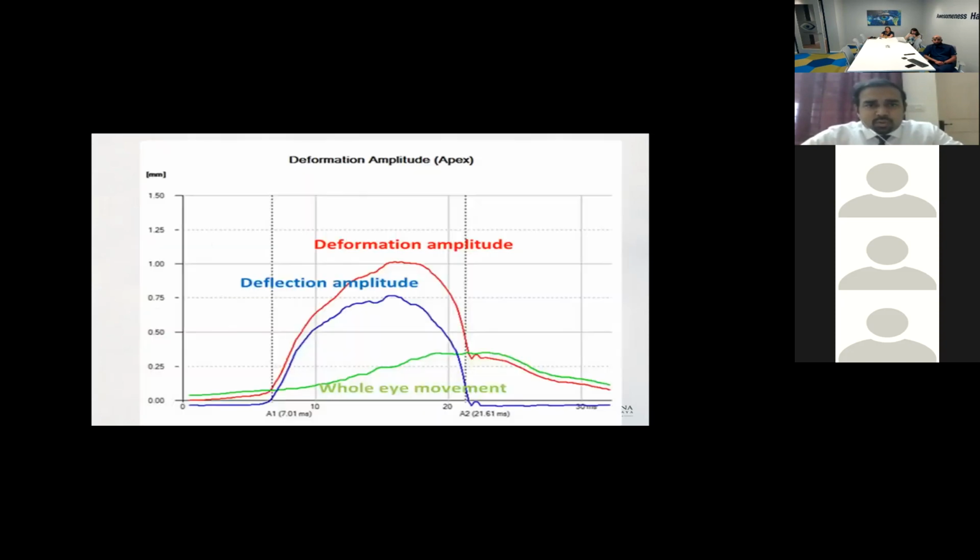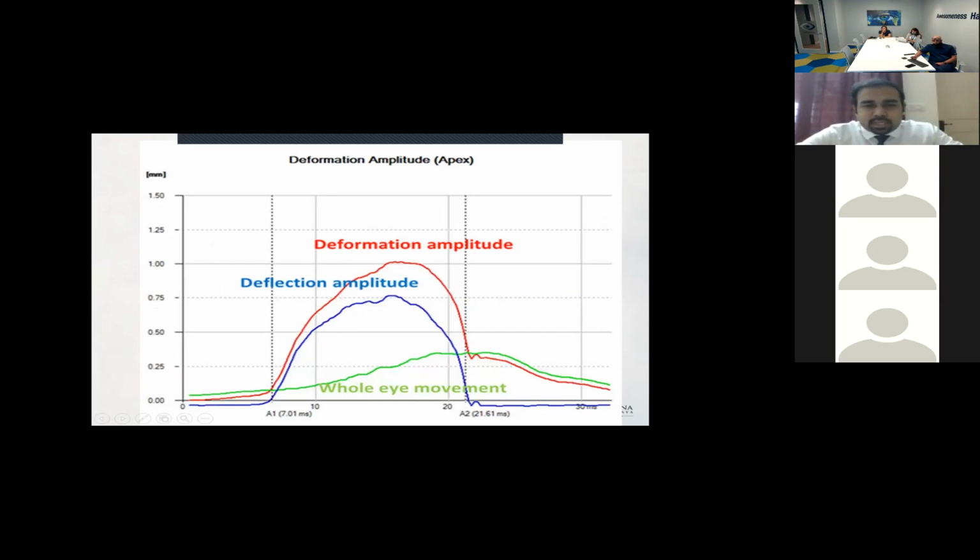What Corvus started giving us initially was, when you apply a specific level of force to a cornea, the deformation of the cornea which happens. And if you look at this deformation, there are two lines below this red curve. One is the deflection amplitude and the other is the whole eye movement.